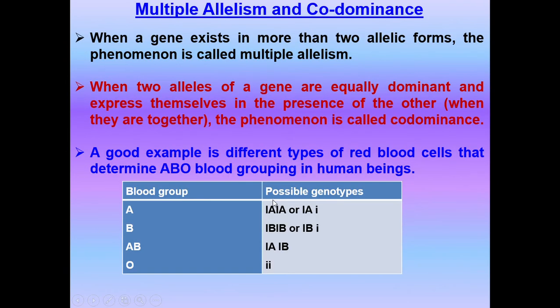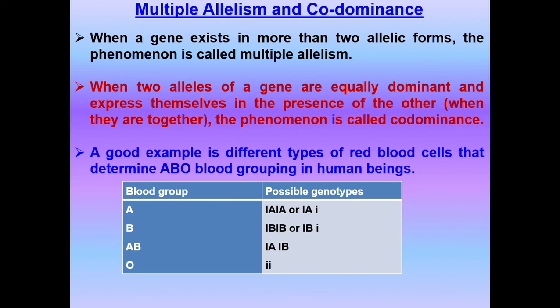Now let us address what is multiple allelism and codominance. When a gene exists in more than two allelic forms, it is called multiple allelism. But understand one thing, children: a gene can have more than two allelic forms, three, four, and more, but out of these, an organism will have any two. So if a particular gene has three alleles, how do we know that? When we observe a population, we will come to know that each individual is having two out of those three alleles.